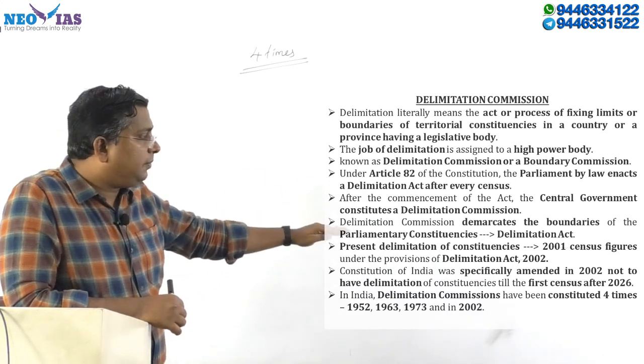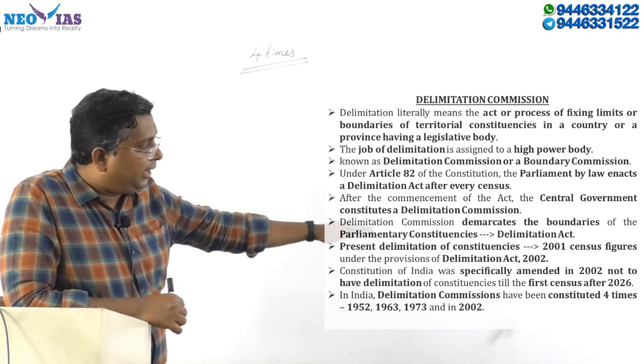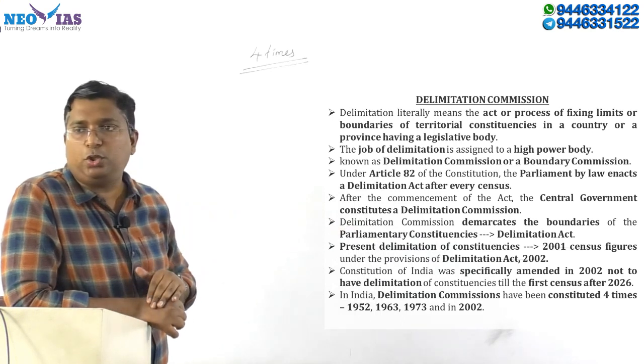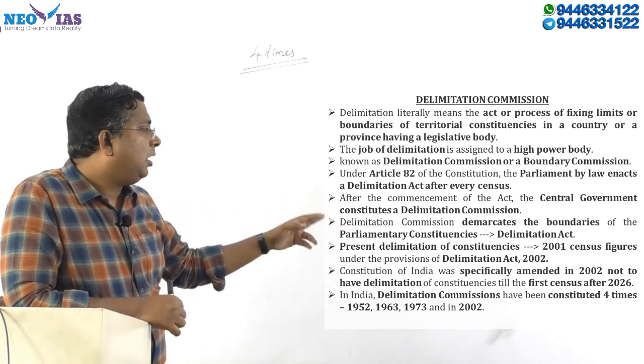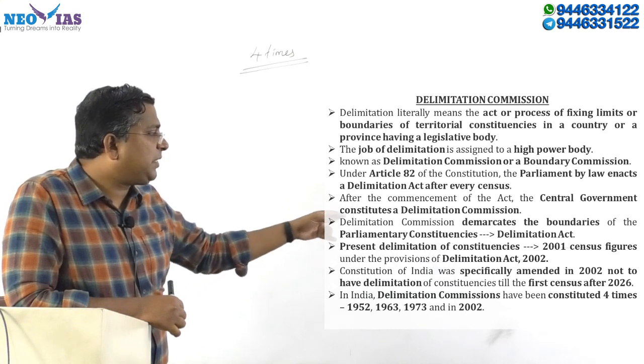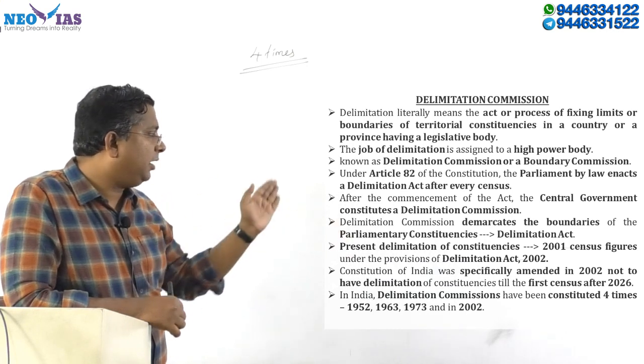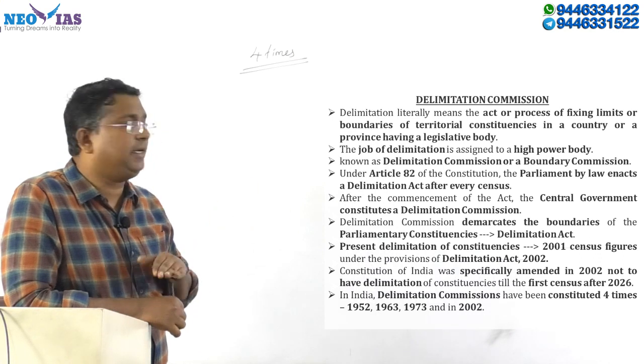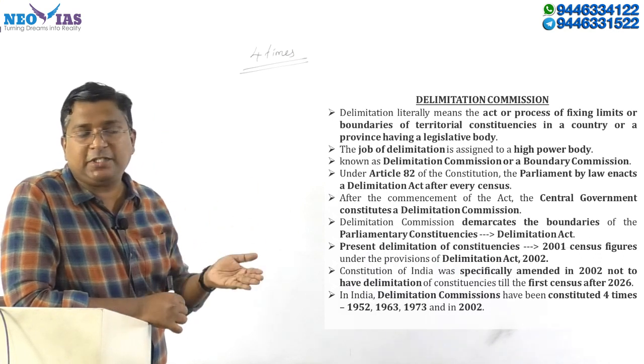While enacting this Delimitation Act 2002, the Constitution was also specifically amended in 2002. For what purpose was the Constitution amended?